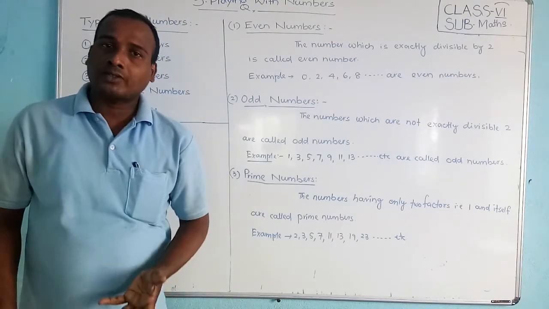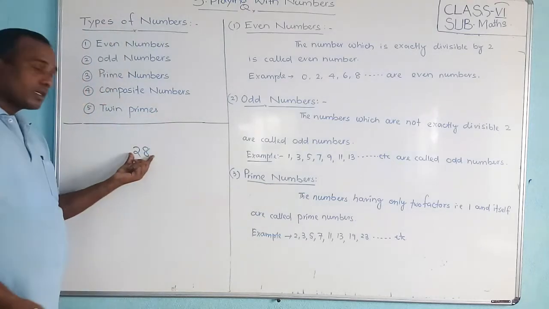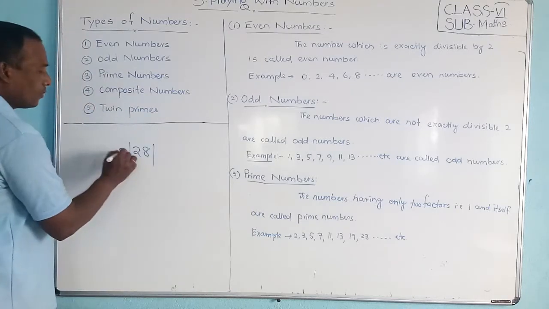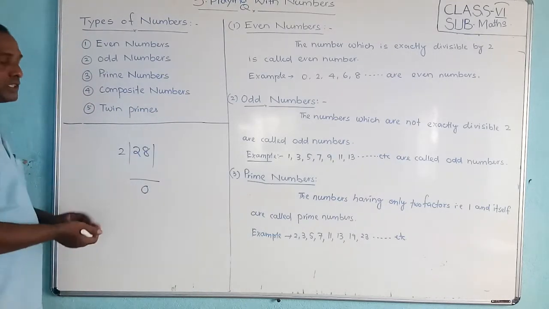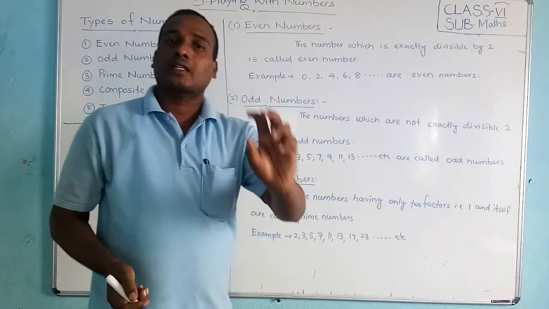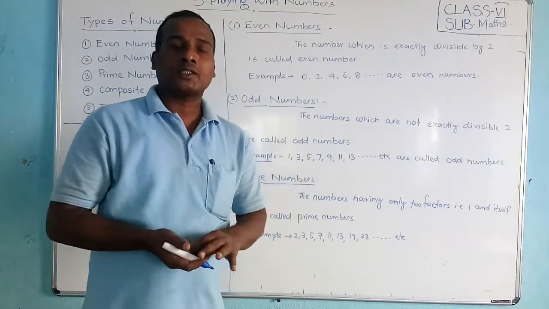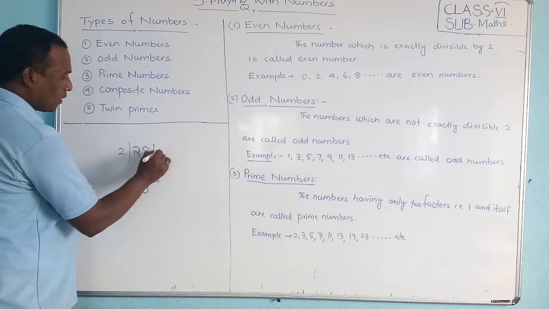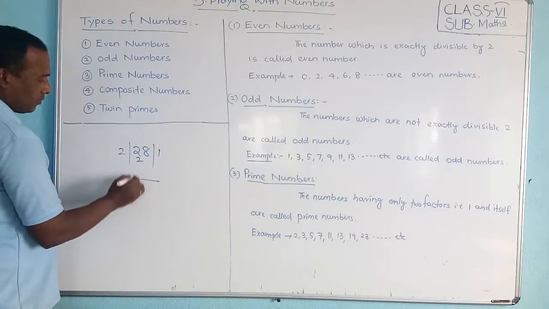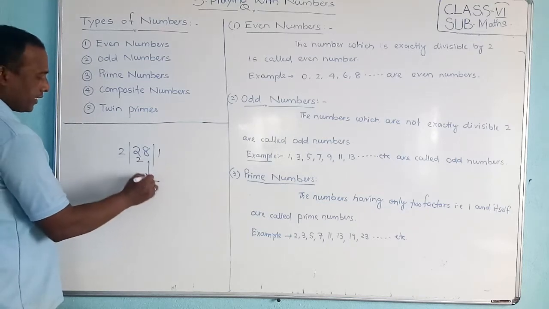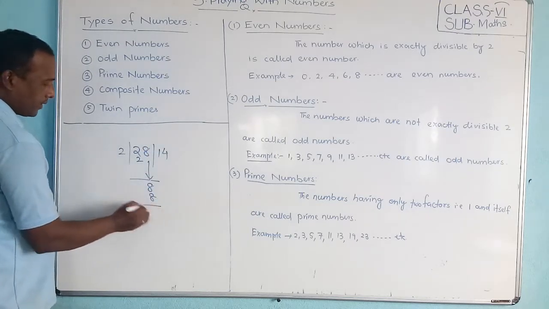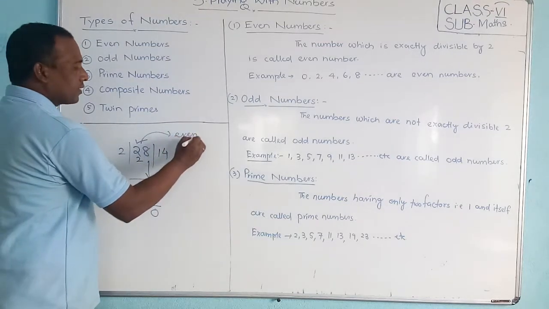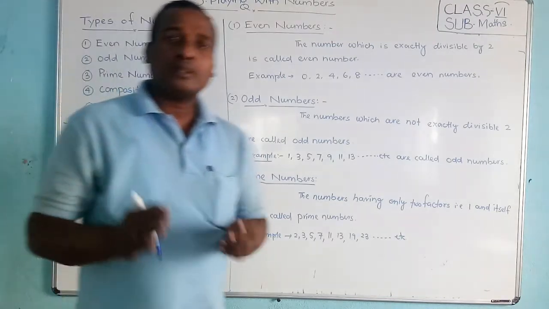So how can we find out an even number? If this number is divisible by 2, that means if you divide by 2 and the remainder becomes 0, then it is divisible, and we can say that the number is an even number. Are you clear, friends? First we divide: 2 ones are 2. Now 0, we bring down 8, 2 fours are 8, remainder is 0, that means it is divisible. Hence 28 is an even number.